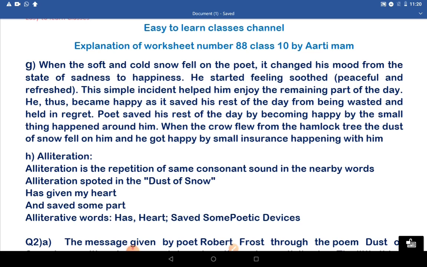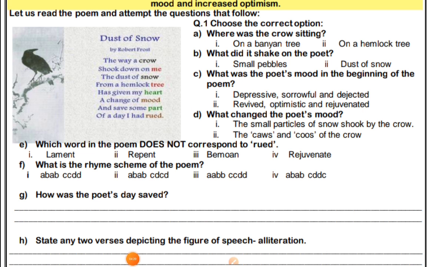Let us come to the H part of the question. State any two verses depicting the figure of speech, that is alliteration. First of all, we must know the meaning of alliteration.